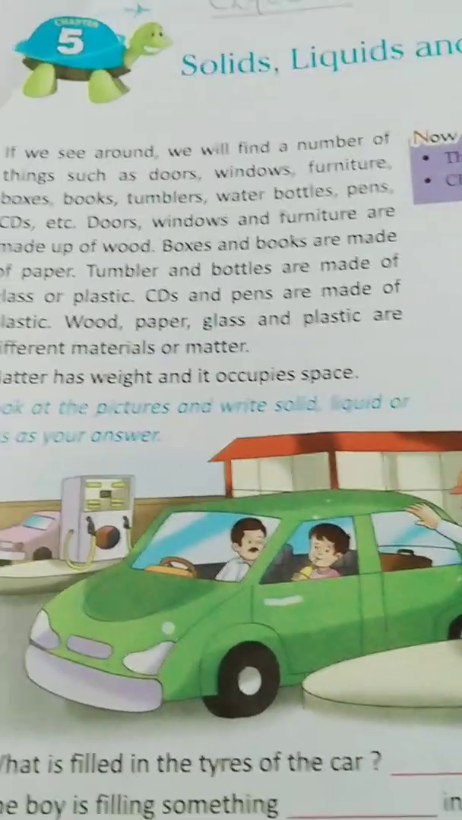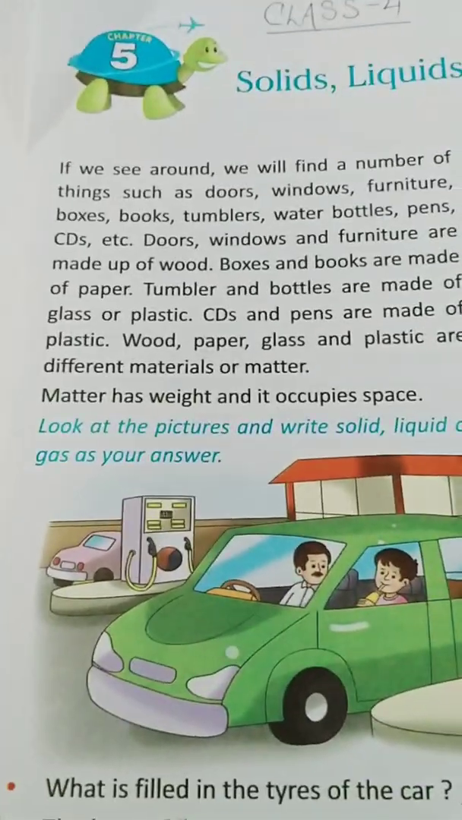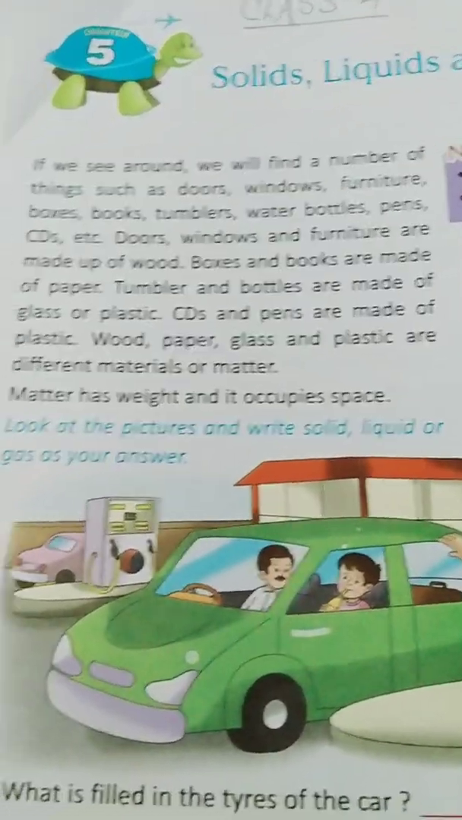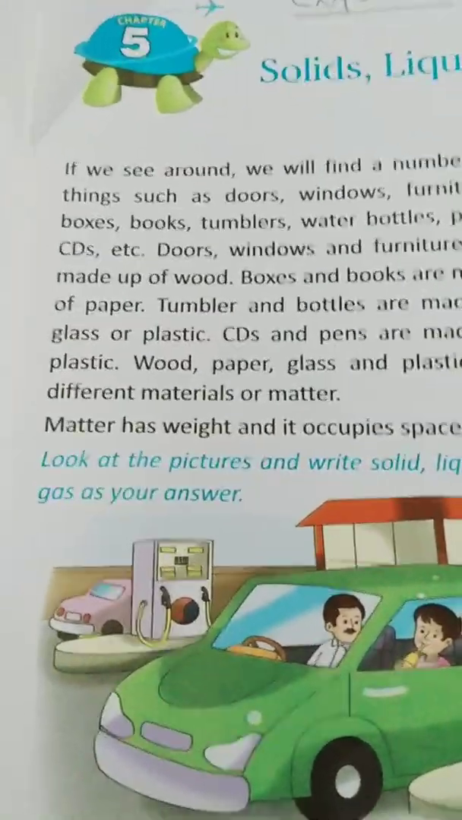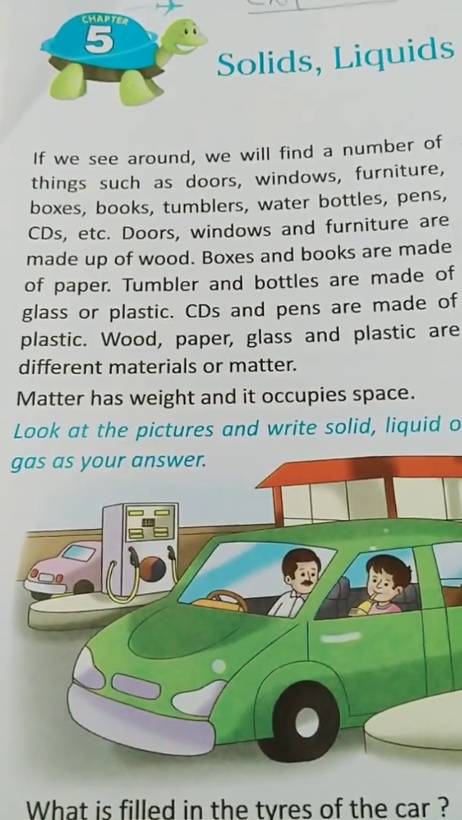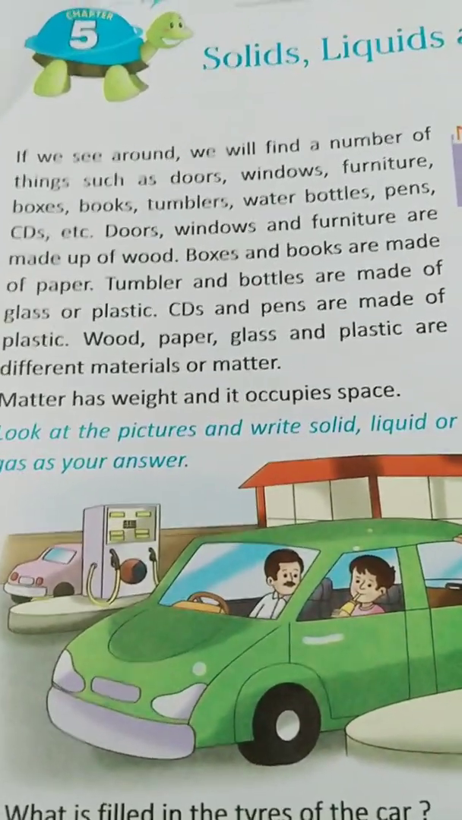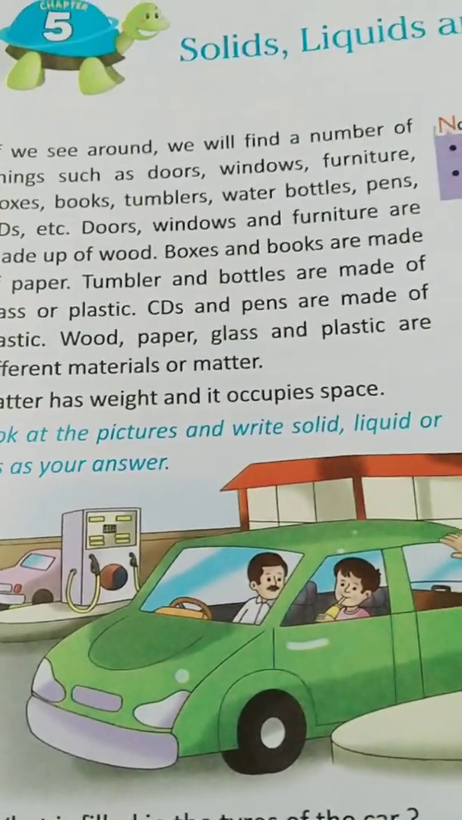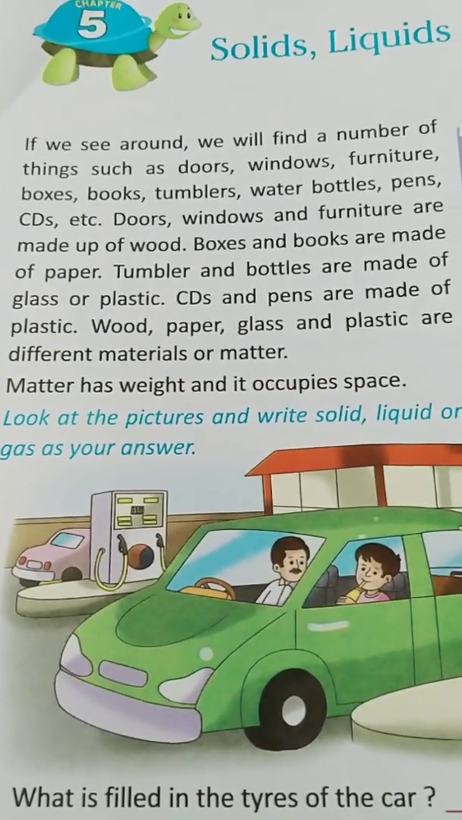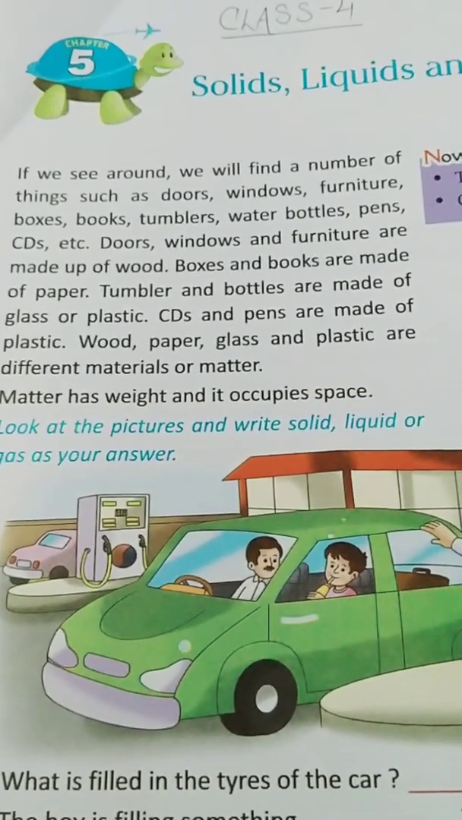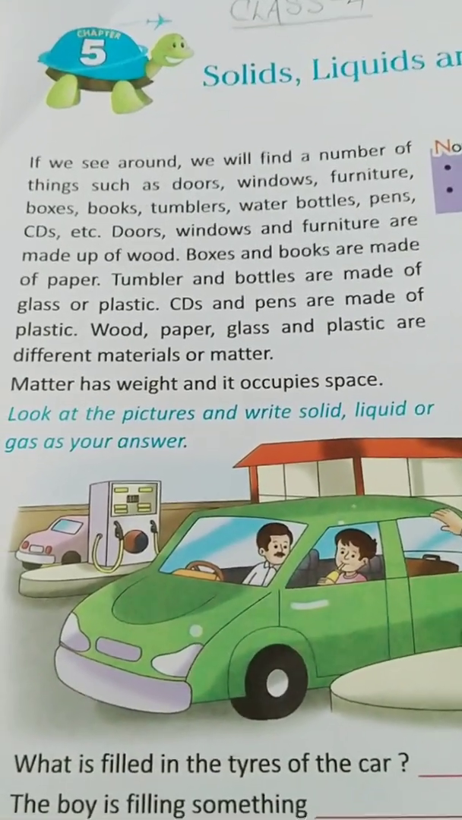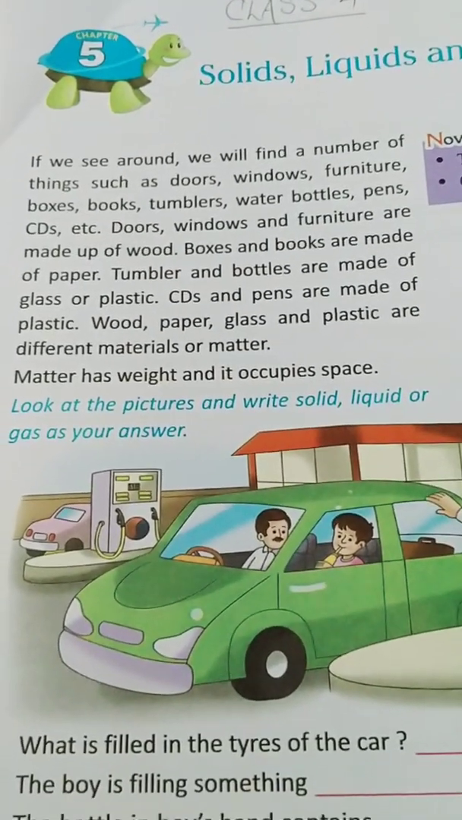Solids, liquids and gases. If we look around, we will find a number of things such as doors, windows, furniture, boxes, books, tumblers, water bottles, pens, CDs, etc. Doors, windows and furniture are made up of wood. Boxes and books are made up of paper. Tumblers and bottles are made up of glass or plastic. CDs and pens are made of plastic.